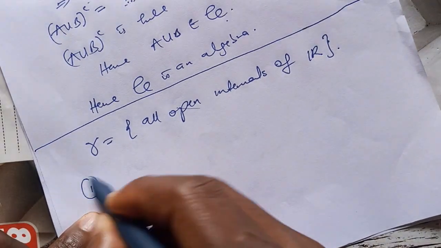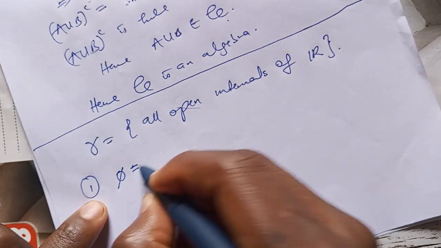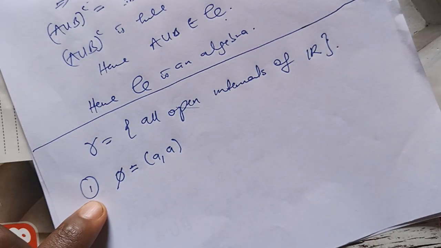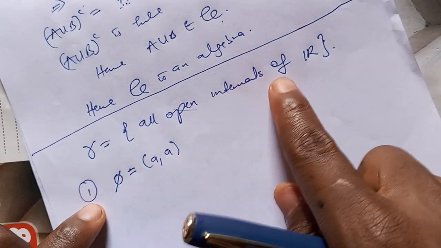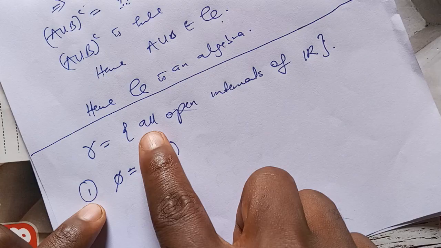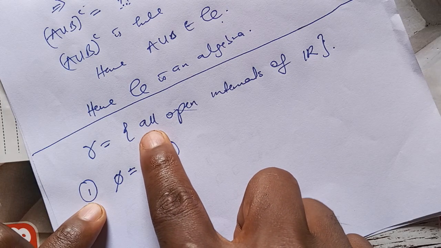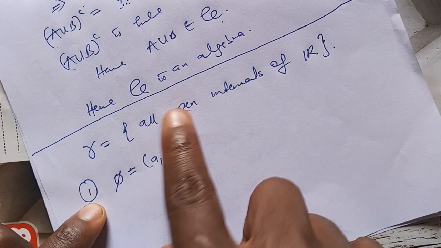Now, for the first one, you know that the empty set can be written as (a, a). This is an open interval. Remember, the hint here for us to show that this satisfies the three conditions is that if we can show that a set can be written as an open interval, then definitely that set is inside here.